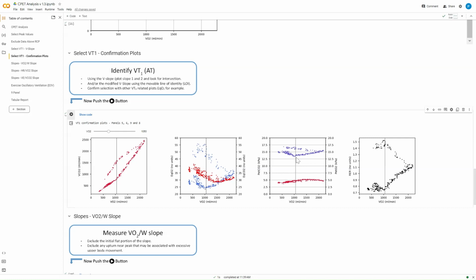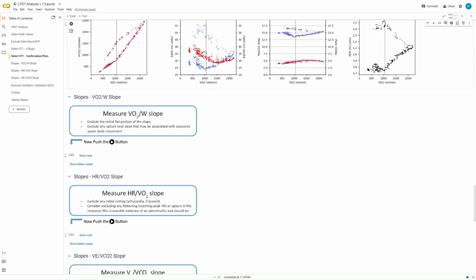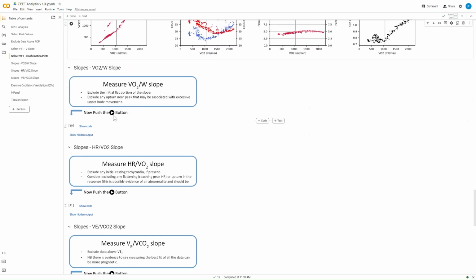The end tidal is rising from AT, and that's what we would expect to see. And the RER is rising from AT. So this tells us quite nicely that we're in the right place. Again, given how good an example it is, that's not really a shock. But you can then move that around if you disagree with yourself a little bit. Okay, let's move on to the next section. Again, I'm looking for that little play button.